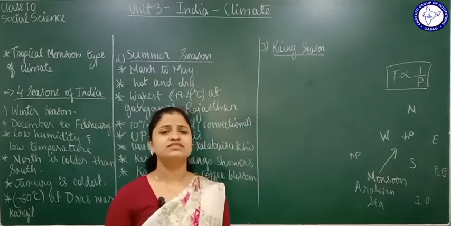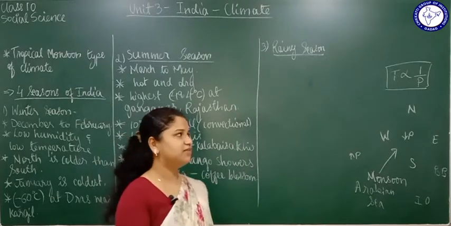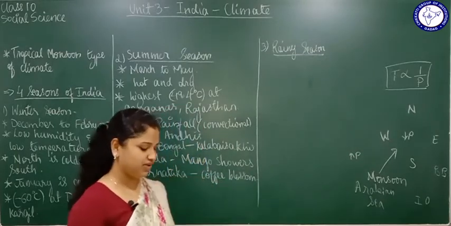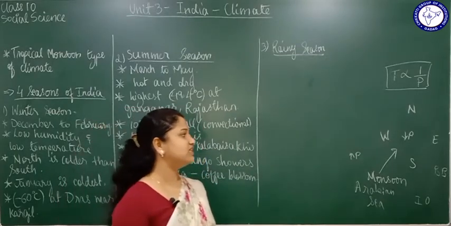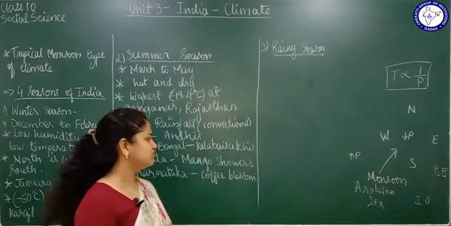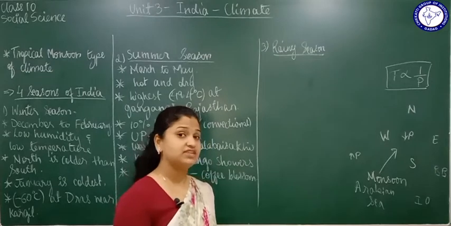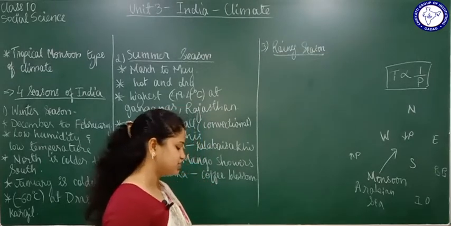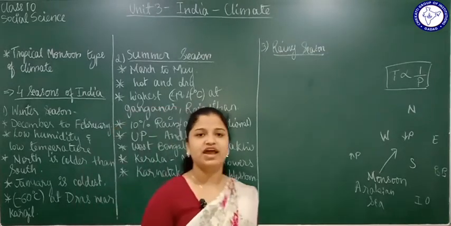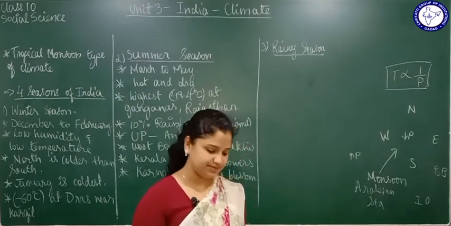Just after the summer season, that is how the rainy season starts in India, the mechanism I just explained to you. Because of the decrease in pressure, the winds move from high pressure to low pressure area, and when they move from sea to land, they carry moisture along with them. That is how we have the monsoon season in India.